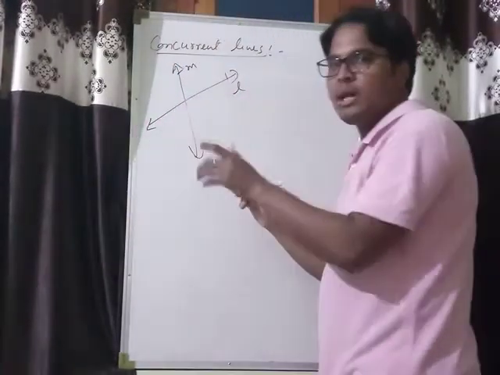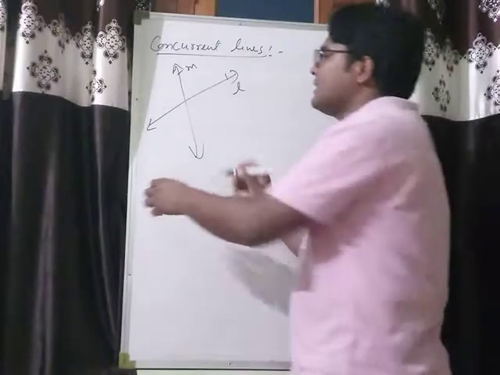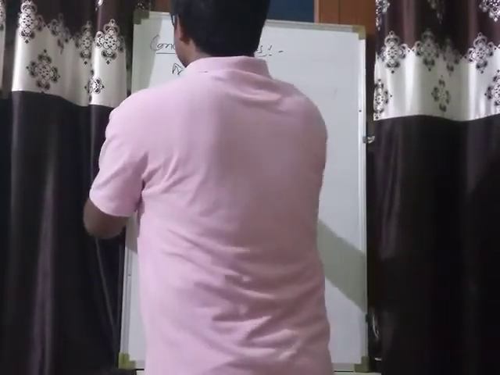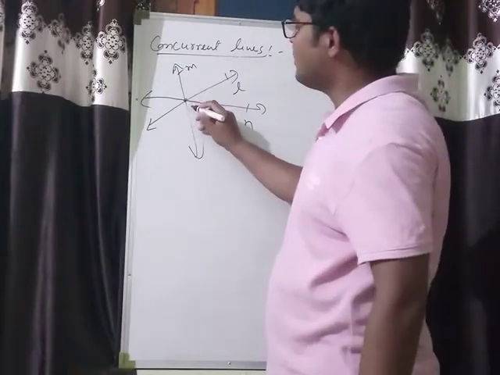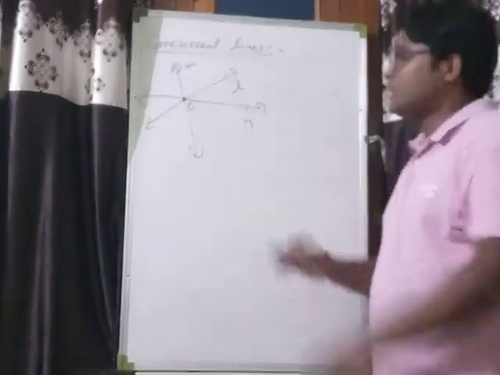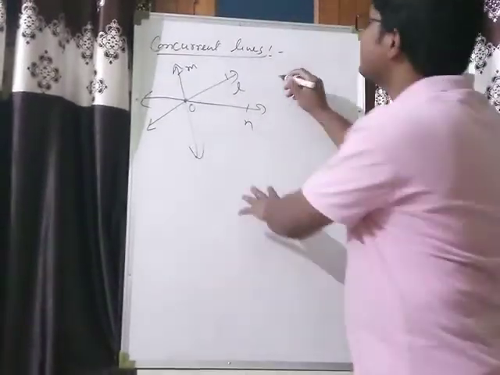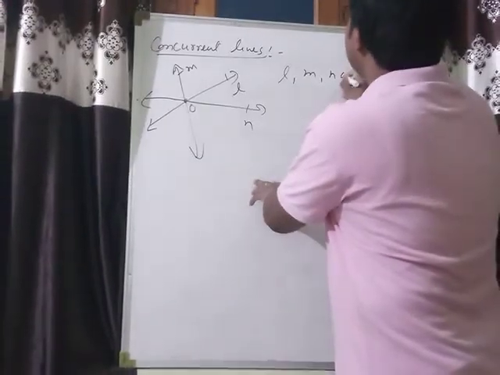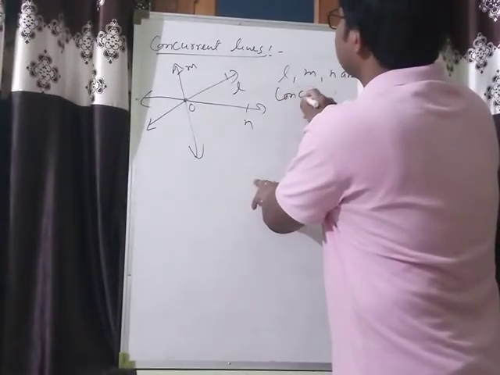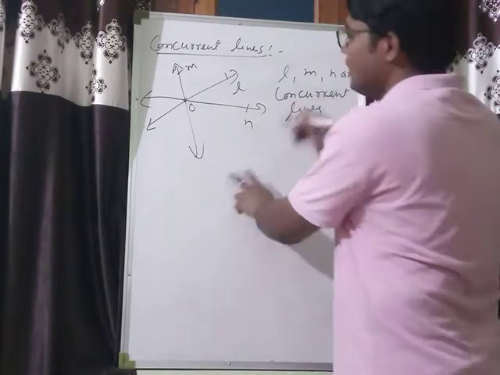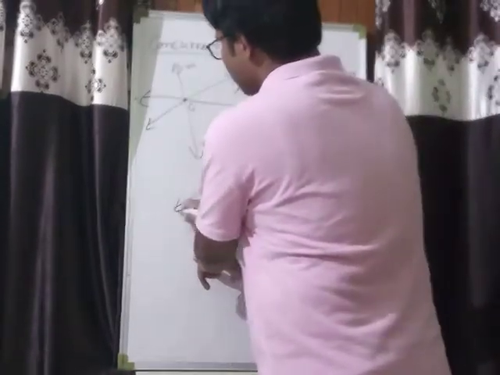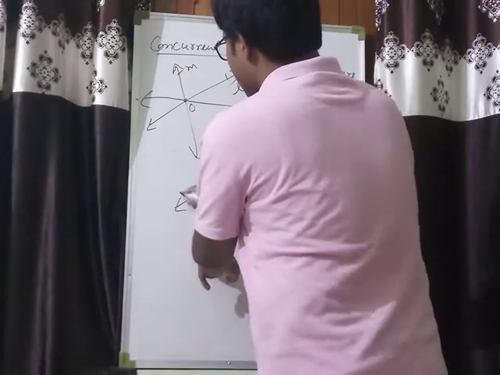Three or more lines which intersect at the same point. See, that is three lines which intersect at the same point O. So that is called concurrent lines. In this case, L, M, N are concurrent lines.